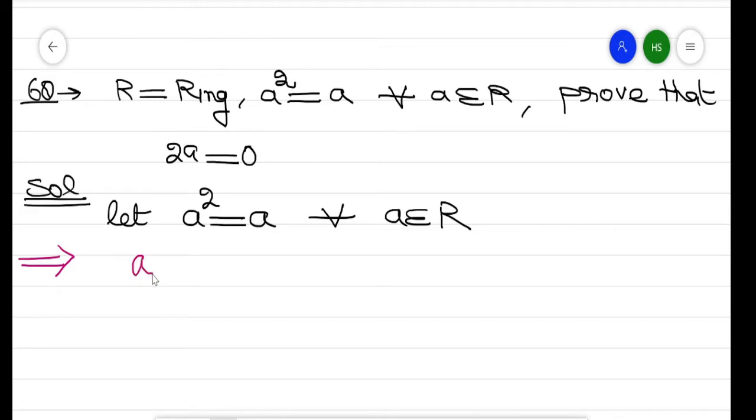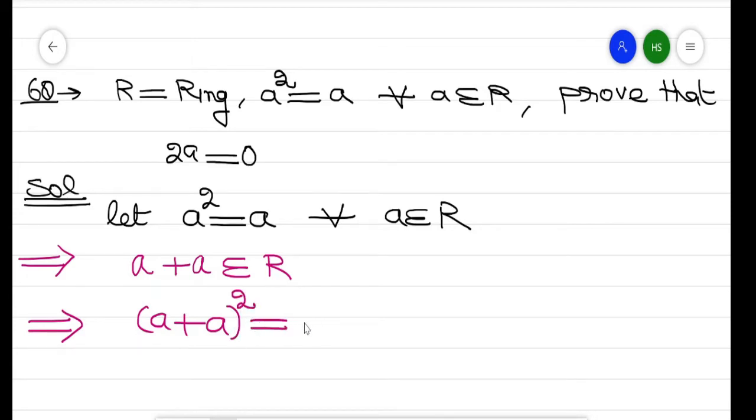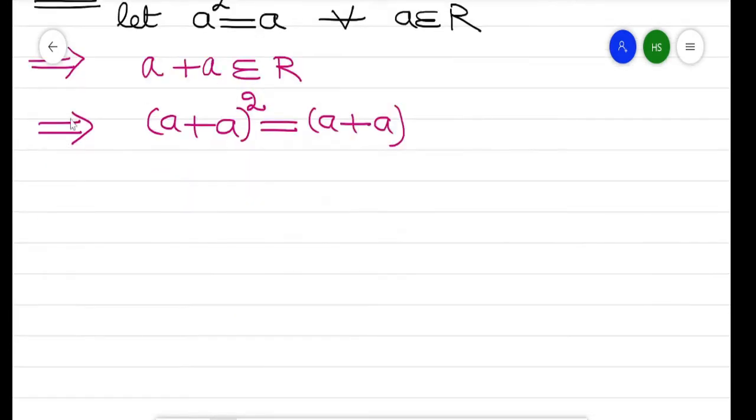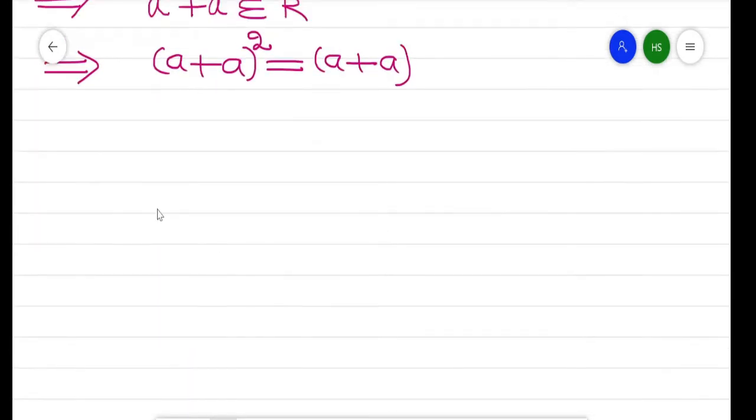A is an element of R, R is a ring, so this sum is also in R. It implies A plus A raised to power 2 is equal to A plus A.